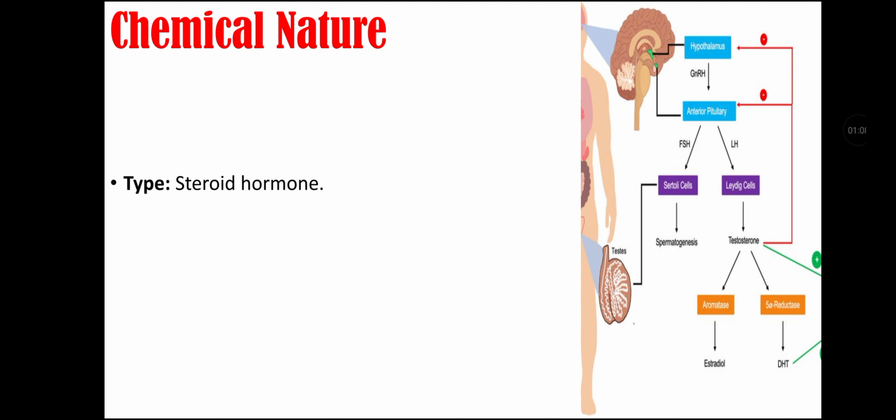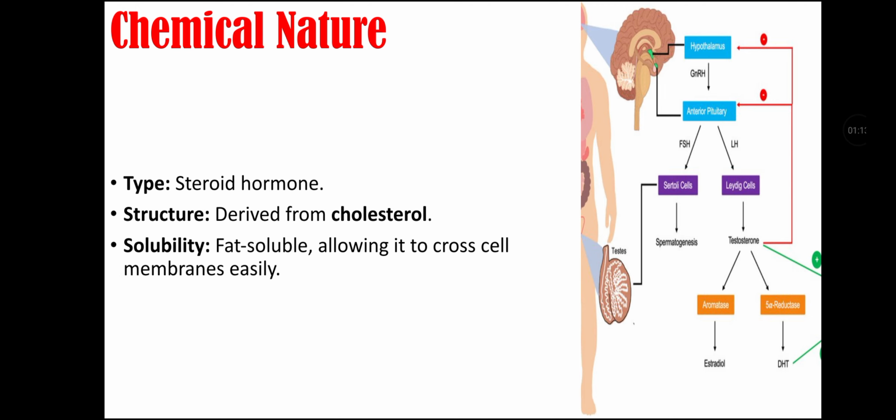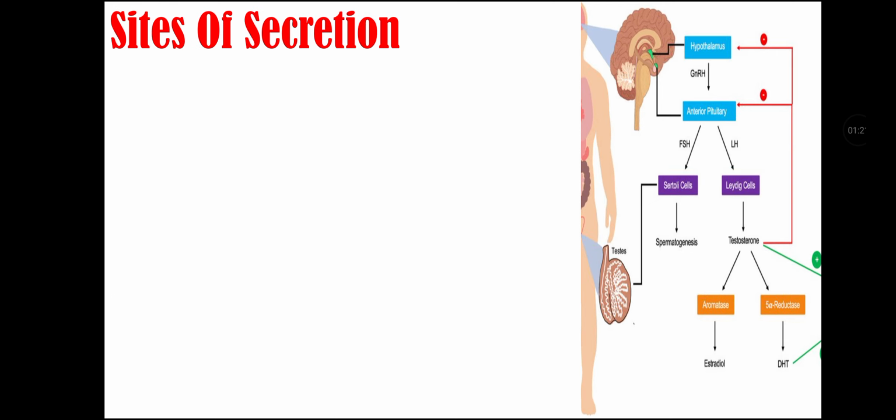Chemical nature of testosterone. It is a steroid hormone that is derived from cholesterol and it is fat soluble, thus allowing it to cross the cell membrane easily. It is an androgen hormone as it is a male sex hormone.